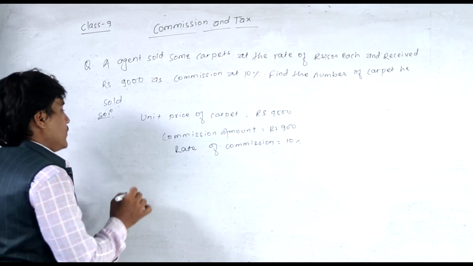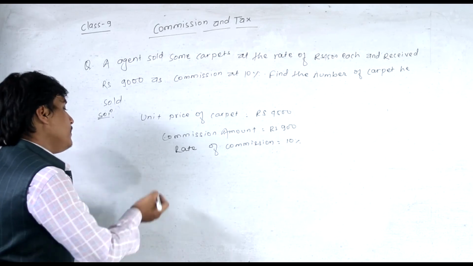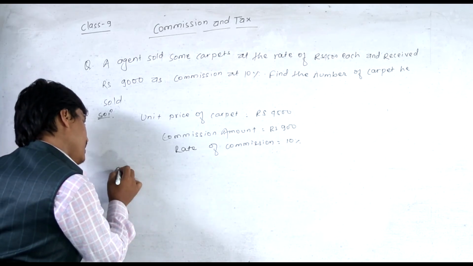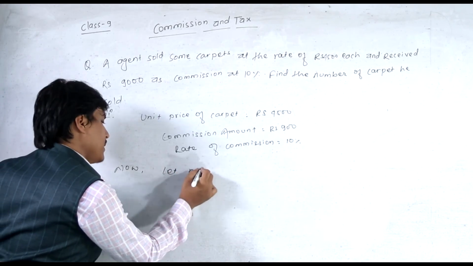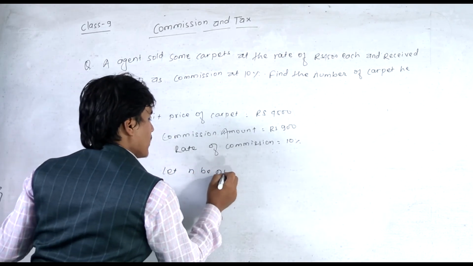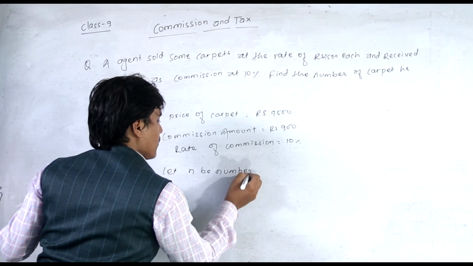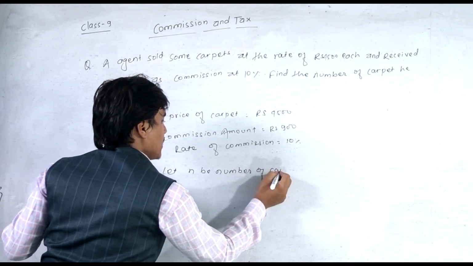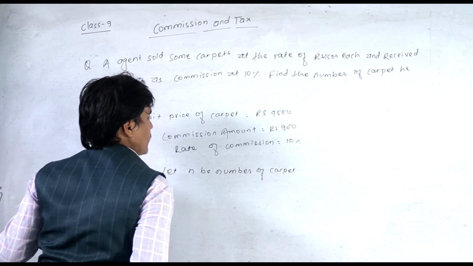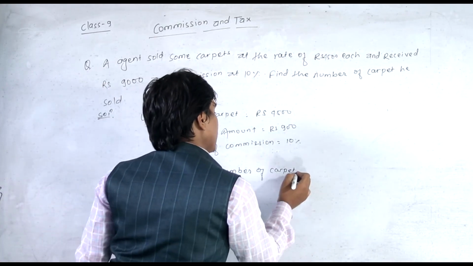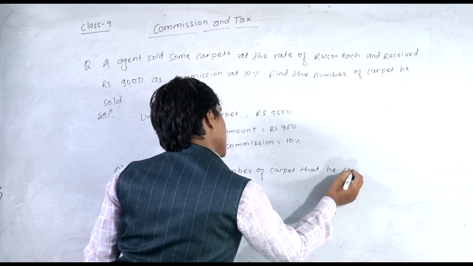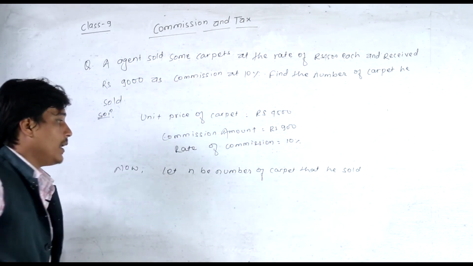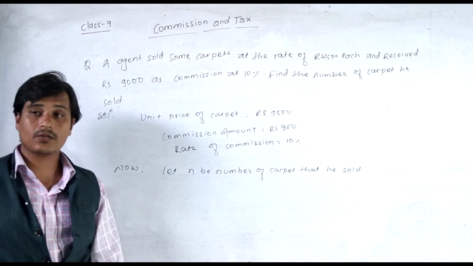So here is the solution. Let n be the number of carpets that he sold.